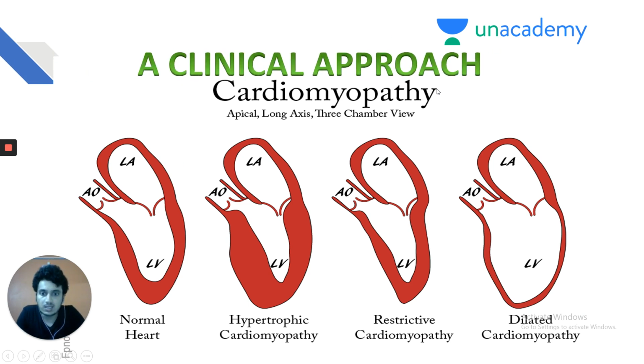Friends, there are basically four types of cardiomyopathies: hypertrophic cardiomyopathy, restrictive cardiomyopathy, and dilated cardiomyopathy. We'll see about each one of them in a clinical approach. First, we'll see the case scenario, then we'll come to the diagnosis, then we'll see the pathophysiology. In this way, you can revise the topic twice and you'll also get a hold of the key things you need to look for in the question to get your diagnosis right.